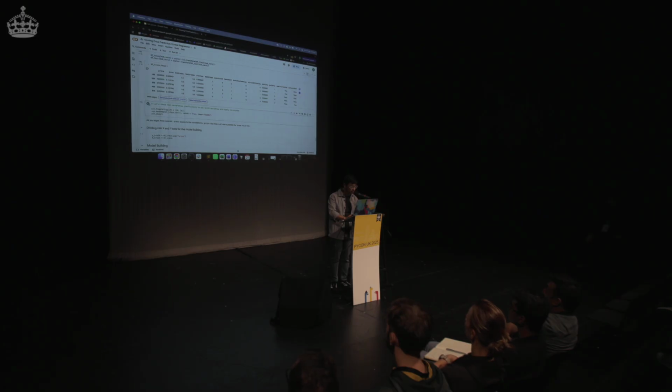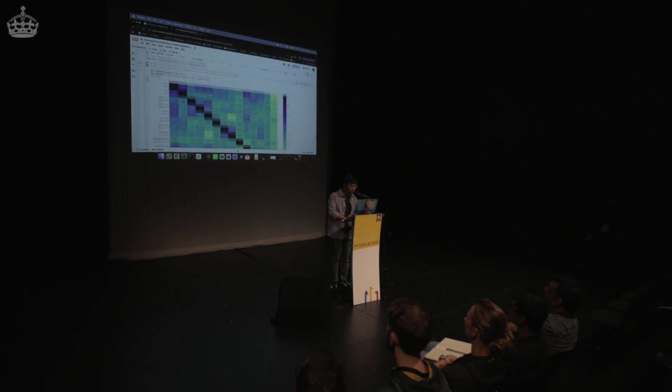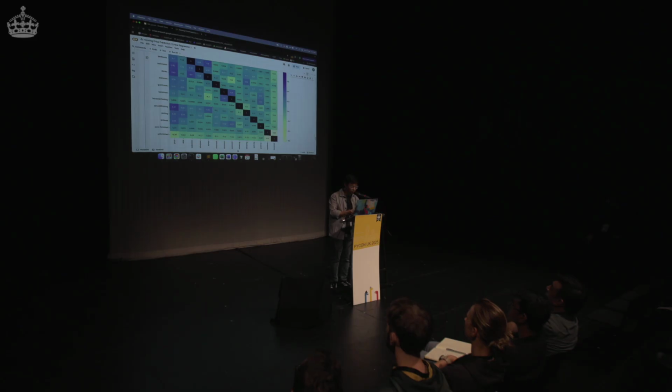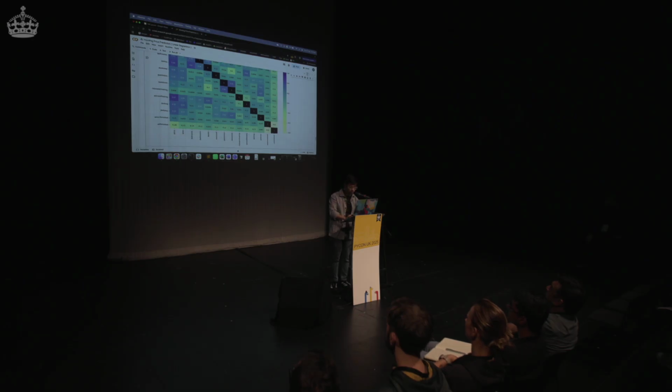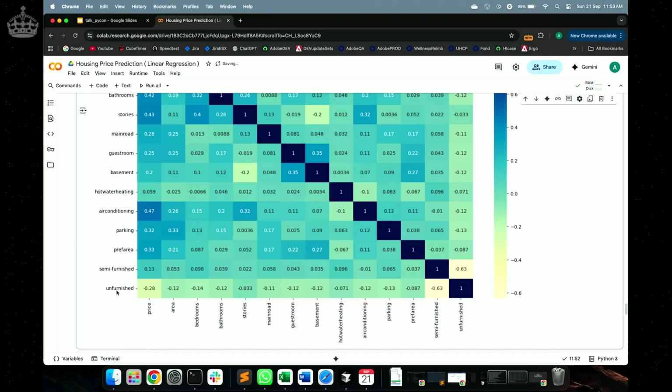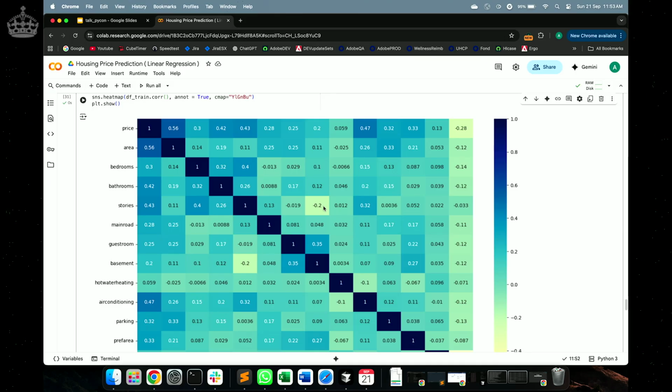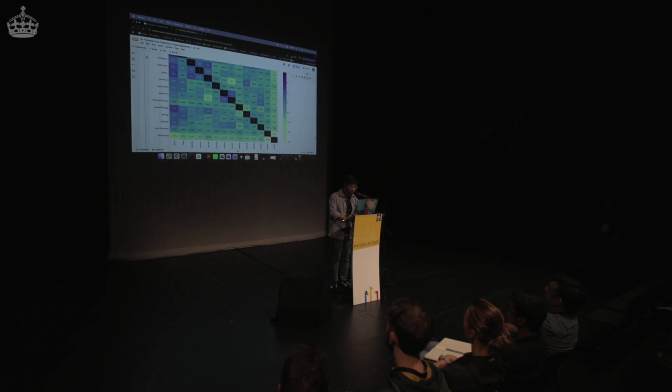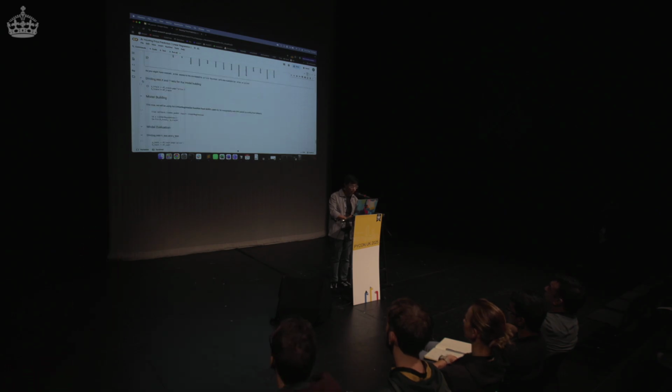Perfect. Let's look at the correlation coefficient. What it tells us is if one value increases, how is it dependent on the other value to increase or decrease? For example, if you look at this minus 0.63, it's a negative value. That means the more probability that the house is semi-furnished, the less probability that it's unfurnished, obviously, because these are categories, you can only have one. So that's how you build the correlation chart, and you try to analyze if there is any redundant relationship between them, so that we can get rid of those values as well.